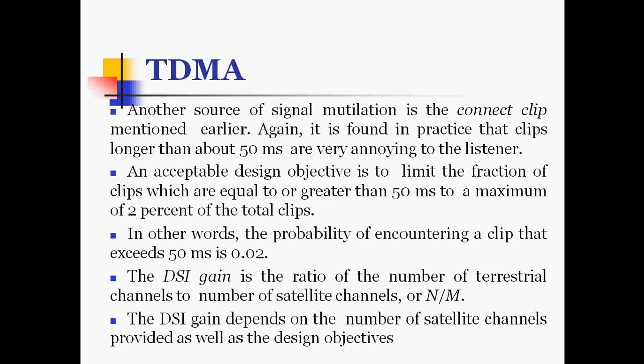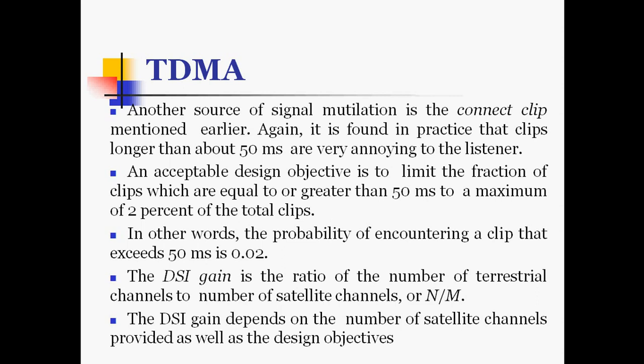Another source of signal mutilation is the connect clip mentioned, that is the loss of the spurt. Again, it is found that clips longer than about 50 milliseconds are very annoying to the listener. An acceptable design objective is to limit the fraction of clips which are equal to or greater than 50 milliseconds to a maximum of 2% of the total clips. In other words, the probability of encountering a clip that exceeds 50 milliseconds is 0.02.